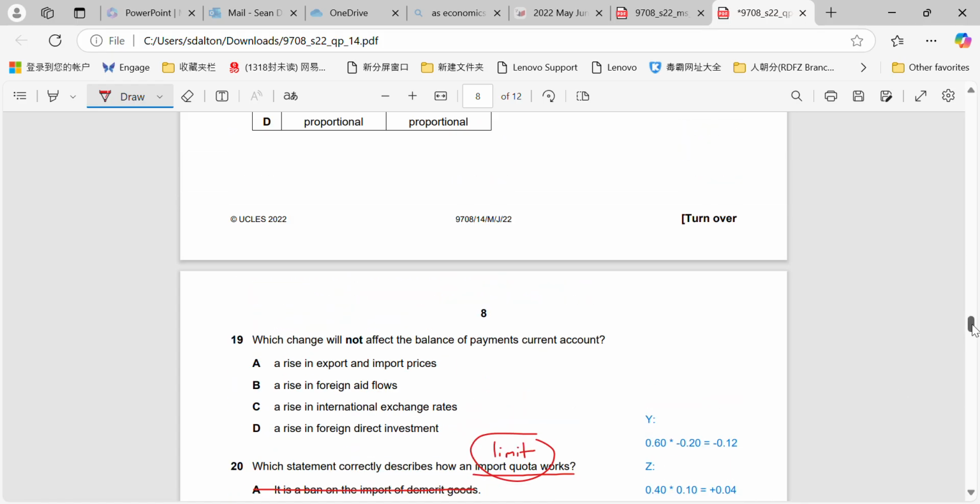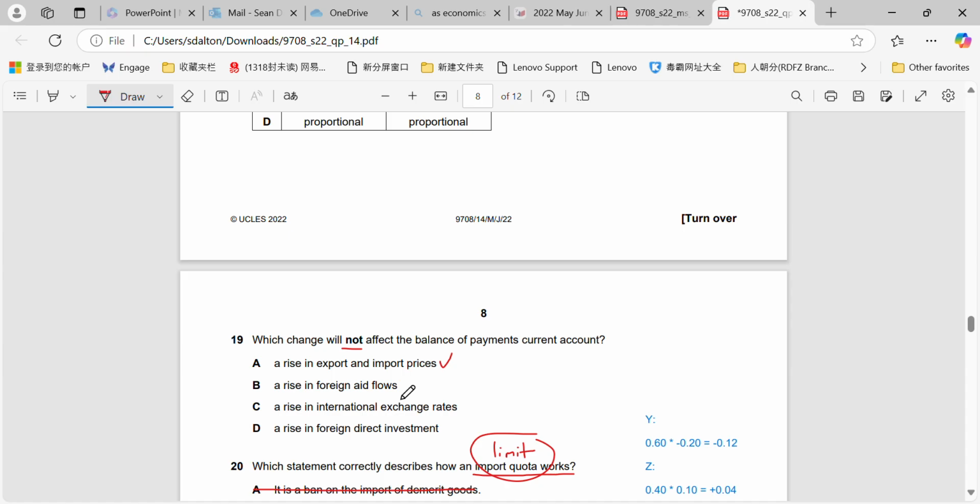Okay, question 19 might trick you a little bit, but if you know your elements of the current account, then you should know how to put these together. Which change will not affect the balance of payments current account? A rise in export and import prices will, because it will affect the balance of trade in goods and the balance of trade in services.